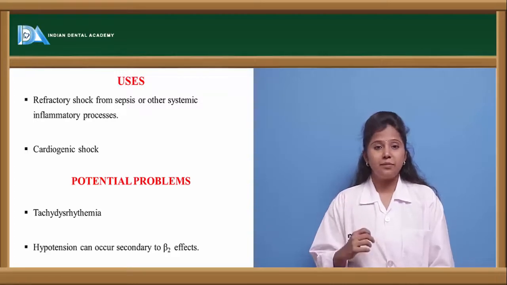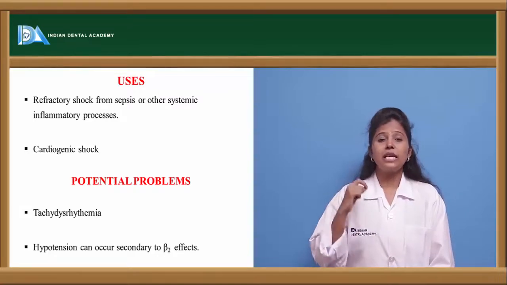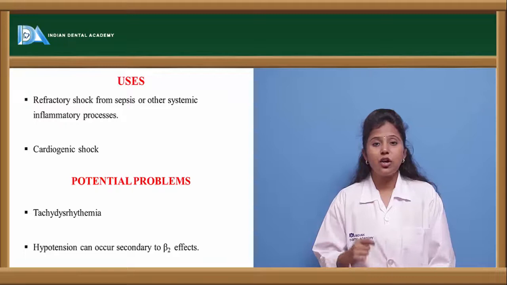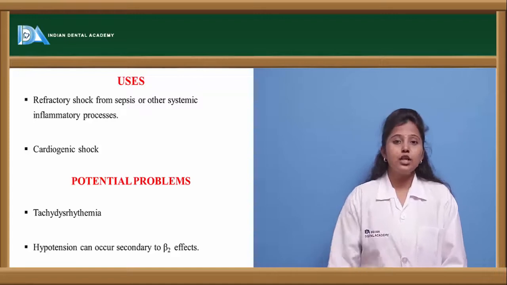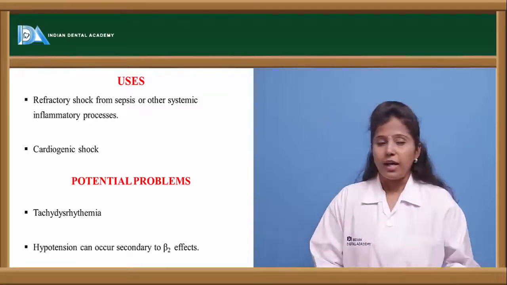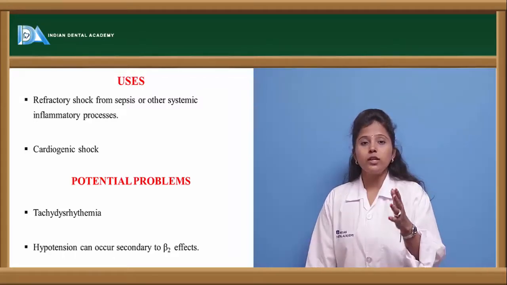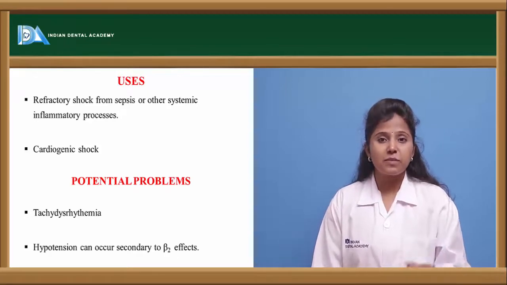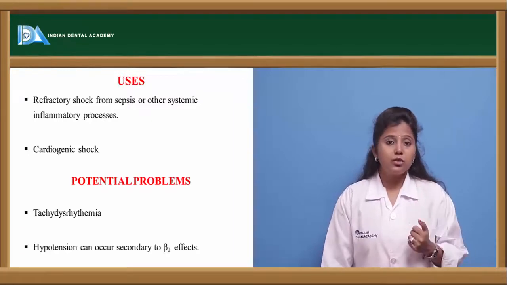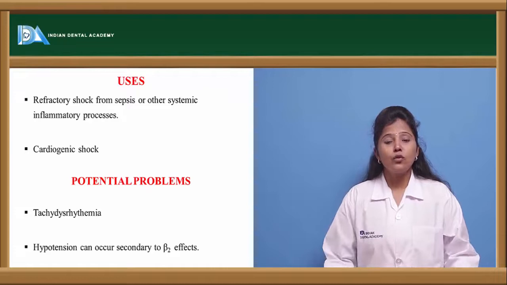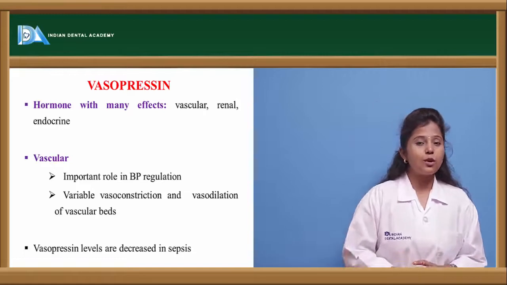The normal heart rate is 72 beats per minute, right? If the beats exceed 100, then it leads to a condition called tachydysrhythmia, where there is disturbance in the heartbeat as well as increased heart rate. It also causes hypotension because of excessive stimulation of beta 2. I told you when dobutamine binds to beta 2 receptors, it causes vasodilation. But on excessive stimulation of beta 2 receptors, it leads to hypotension because of excessive vasodilation.